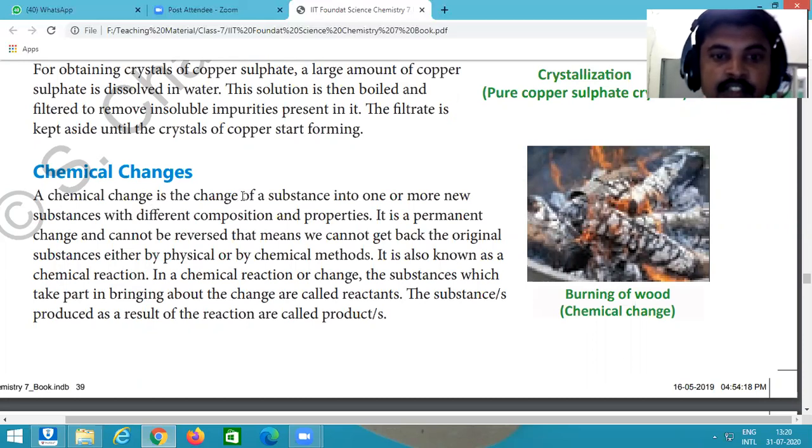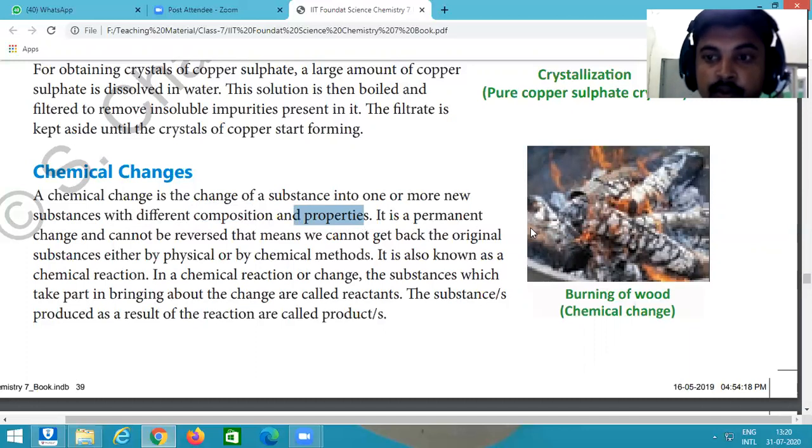A chemical change is a change of substance into one or more new substances with different composition or properties. It means when any chemical change or chemical reaction occurs, then the substance produces two or more other substances with different composition or properties.